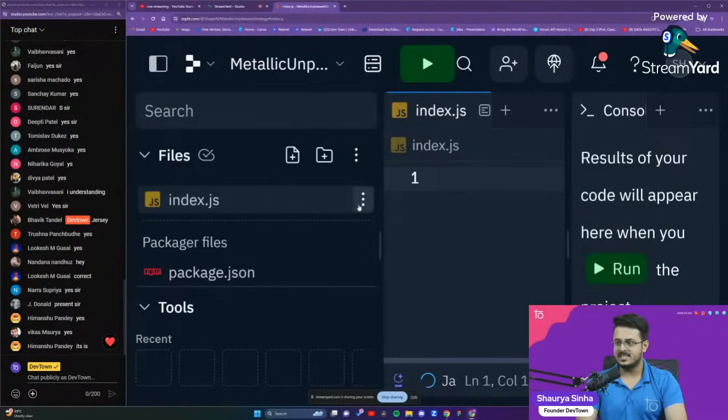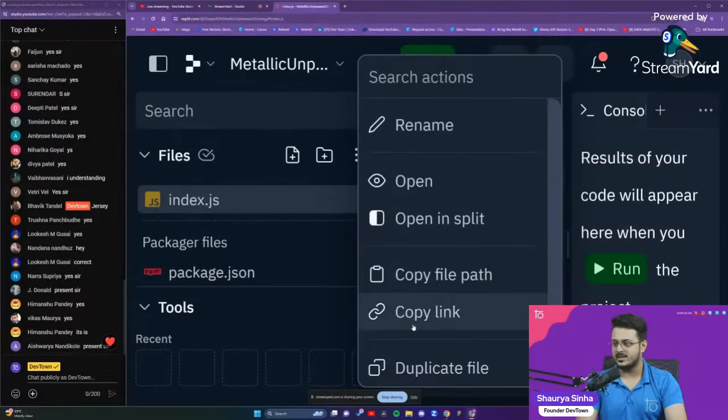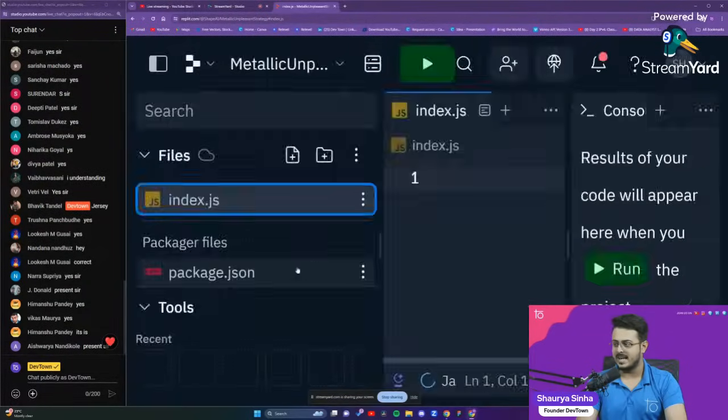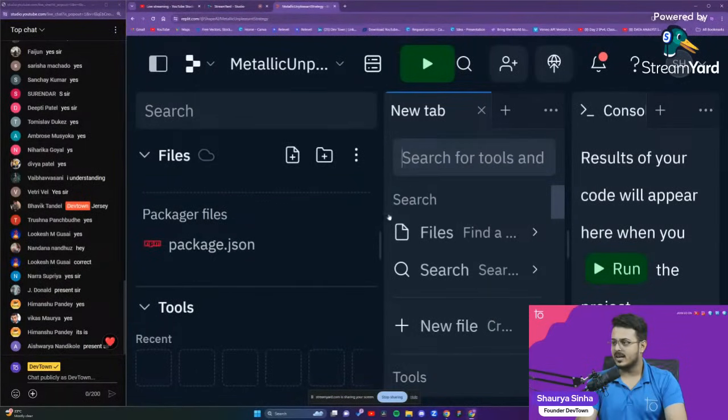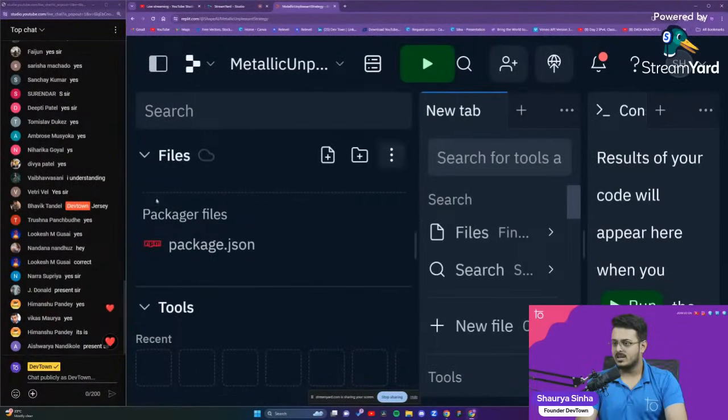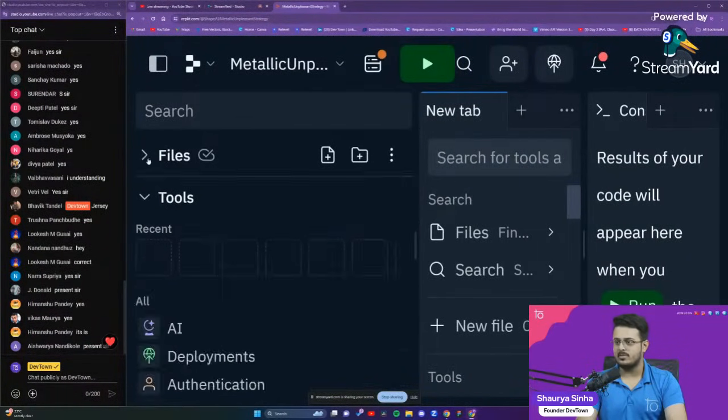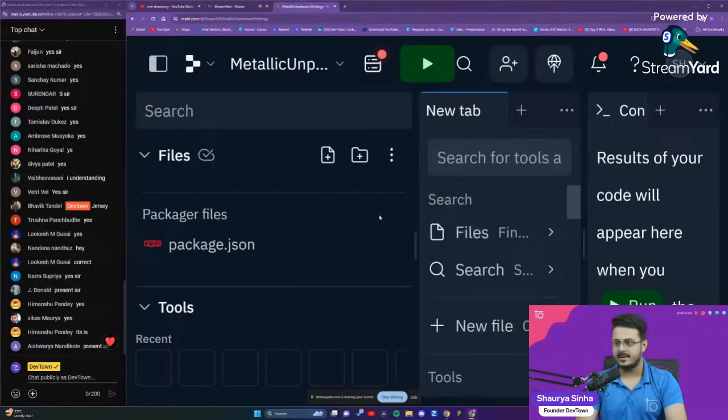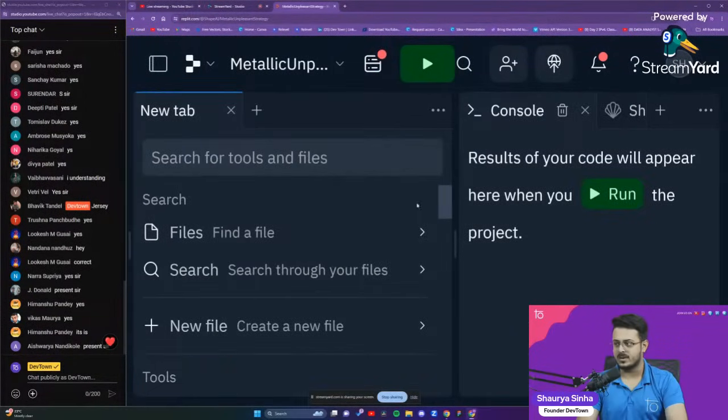Once we have done that, we'll just delete the index.js file. We don't actually use it, so we'll just delete that. Yes, delete it. Okay. So now we have no files or folders present. As you're able to see, it's completely empty right over here. There are no files or folders present for us, guys. We'll go into the shell.